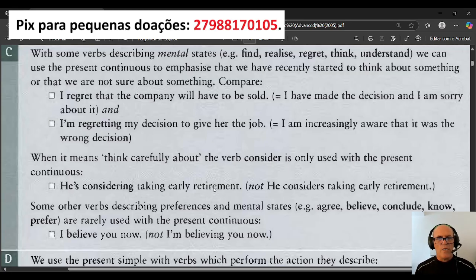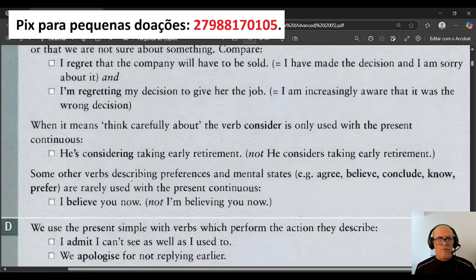Take early retirement significa se aposentar antes da hora, ou antes do que a pessoa pode. Enfim, he is considering taking early retirement, not he considers taking early retirement. Because here, considering means thinking about. So in this case, we have to use the verb in the present continuous form.